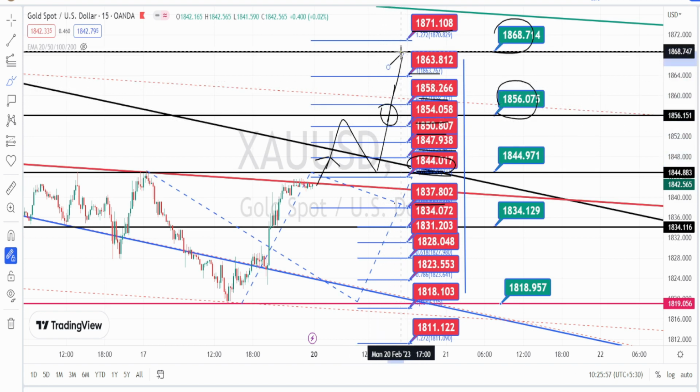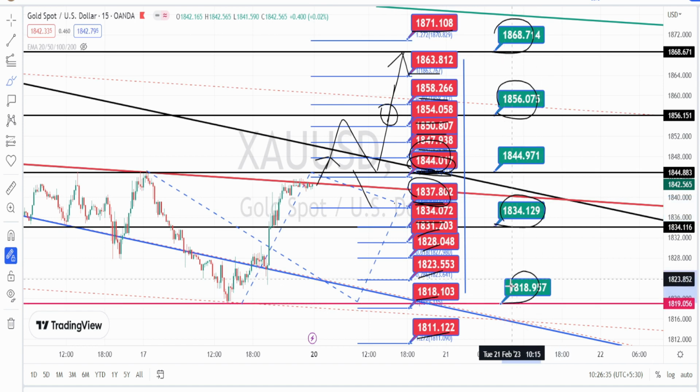and to continue its bullish side retracement. And on the bearish side, if the price action bounces back from the resistance level of 1844, the next levels of support from the 15 minutes time frame are going to be around 1837, 1834, 1831, 1828, 1823, 1818 and 1811. And we have higher time frame support levels in the green color boxes.